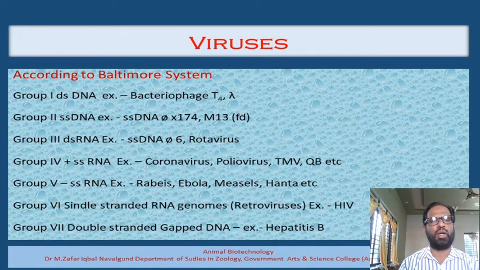One of the very important parameters for the classification of viruses is the type of genetic material, whether the viruses have DNA as a genetic material or RNA as a genetic material. Out of 7 different groups in the Baltimore system, we are only concerned with group 1, double-stranded DNA bacteriophages, and group 2, single-stranded DNA viruses. Apart from these 2 groups, the rest of the groups don't have any importance in the construction of the cloning vectors.